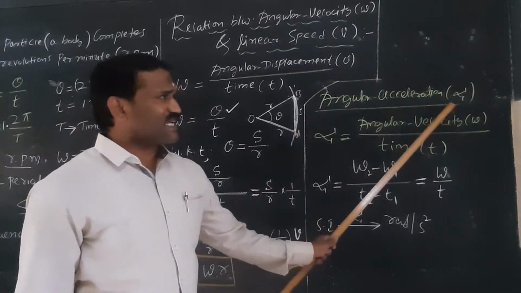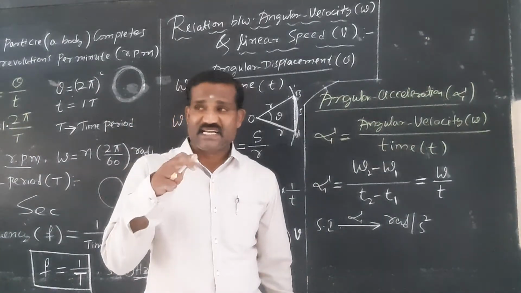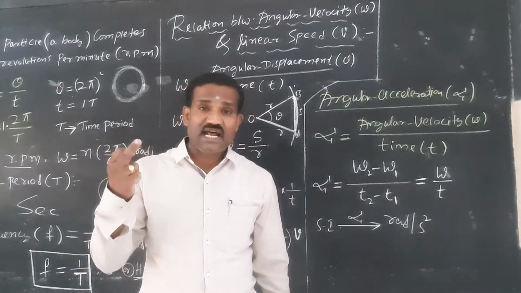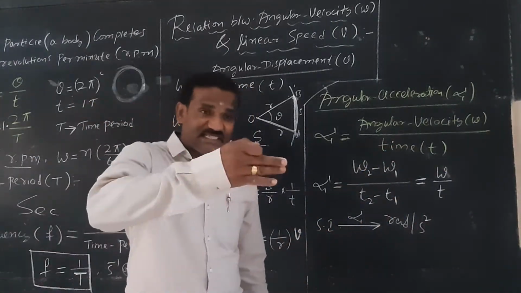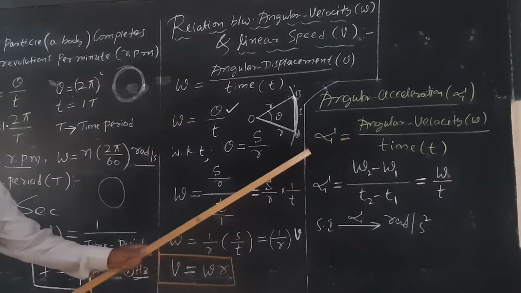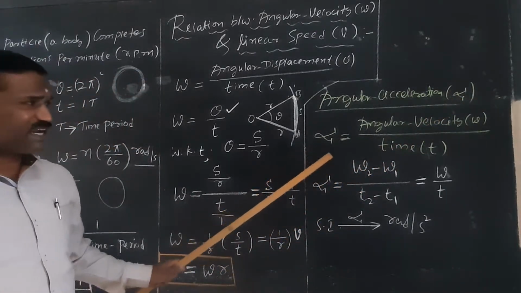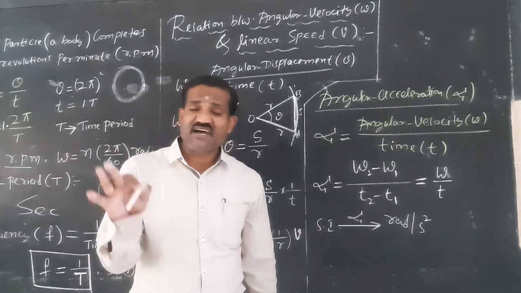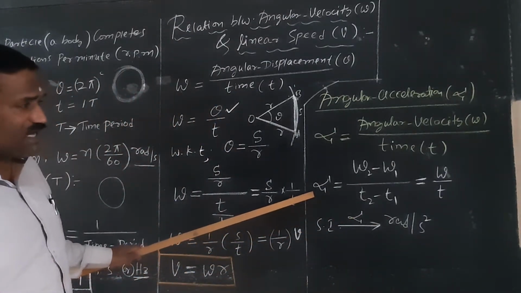Now we move on to angular acceleration. What do you mean by angular acceleration? You know well about linear acceleration: rate of change of velocity is called linear acceleration. So here, angular acceleration is how much the angular velocity changes in a given time. It is defined as the rate of change of angular velocity. Alpha is the symbol for angular acceleration.